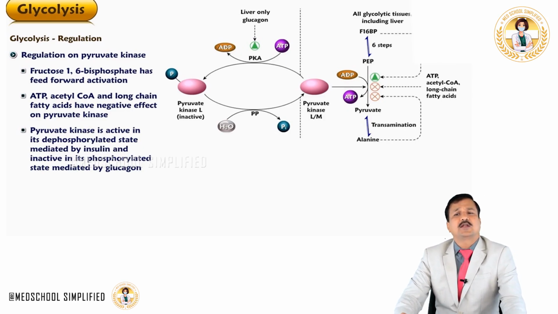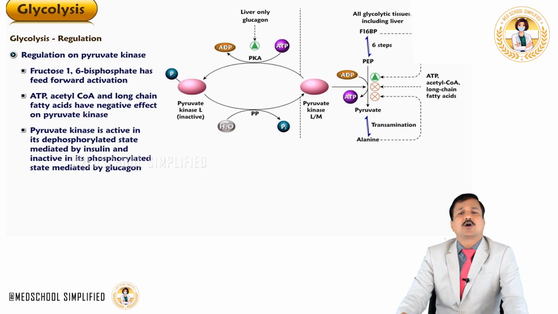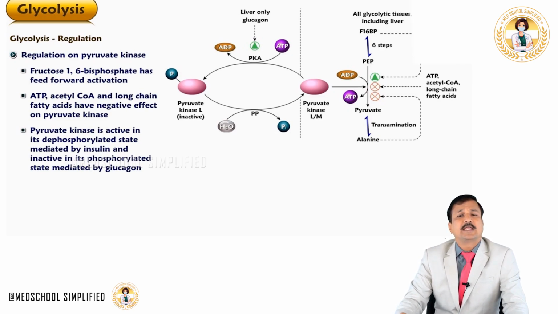Now the higher energy status, that is ATP and acetyl-CoA; presence of acetyl-CoA in the cytoplasm indicates higher energy status. Presence of long chain fatty acids in the cytoplasm indicates that gluconeogenesis has to go on. And all these things will have a negative effect on the pyruvate kinase enzyme. And also note that pyruvate kinase is active whenever it is in the dephosphorylated condition.